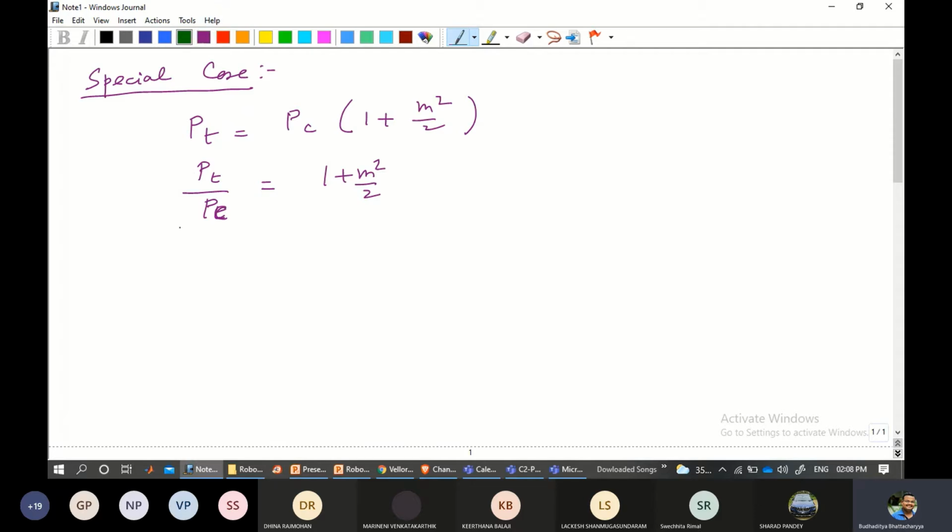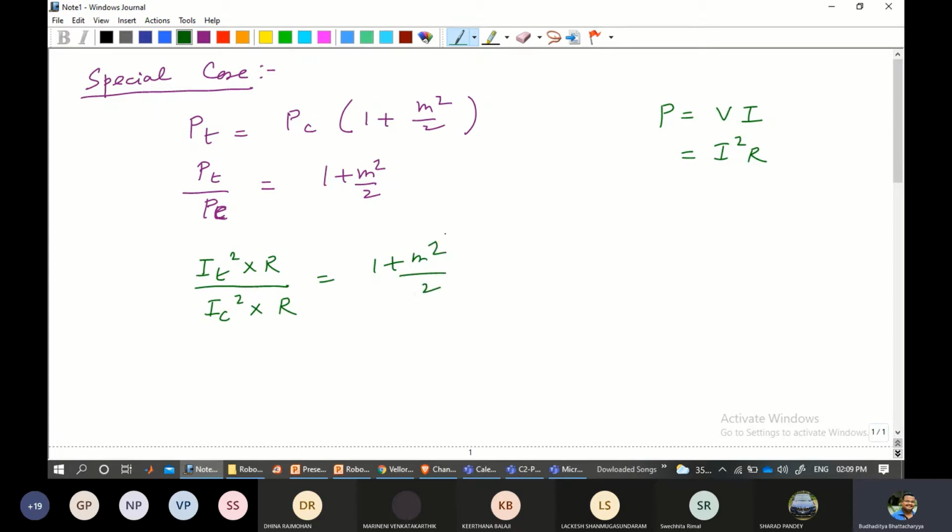We know that I square r equals power. So PT is IT square into r, and PC is IC square multiplied by r, and this equals 1 plus m square by 2.